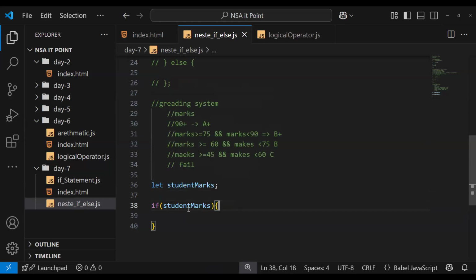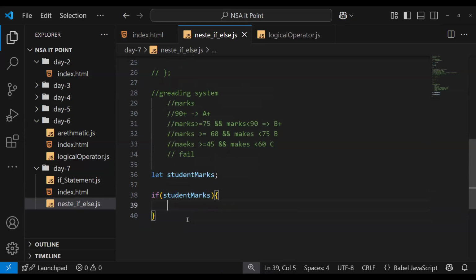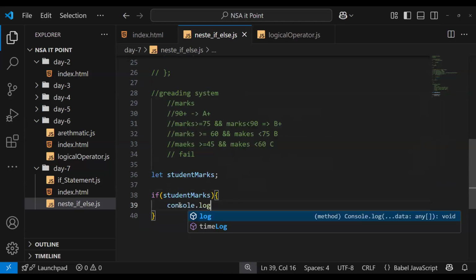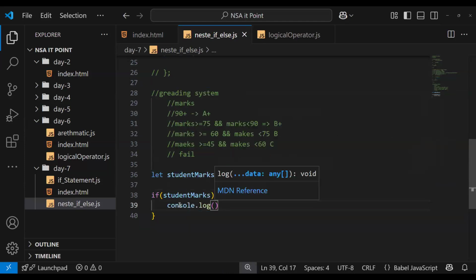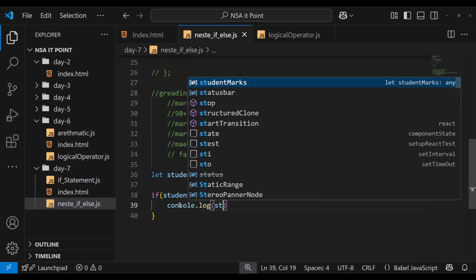Why am I checking if it is undefined? Undefined returns false for the statement. It works like that. Let's write inside it console.log, student marks.